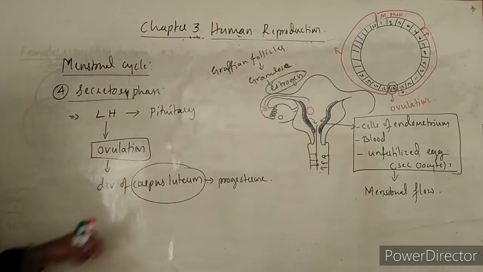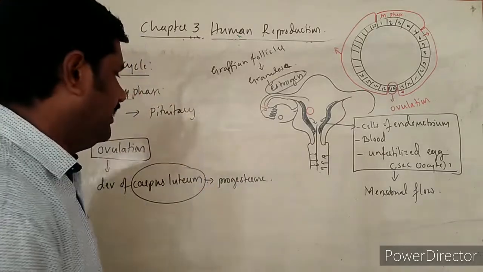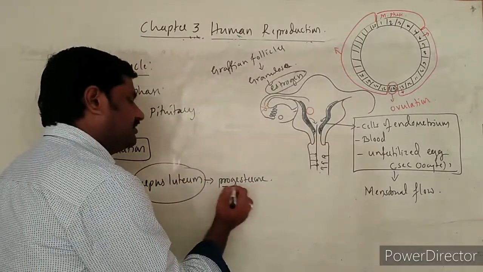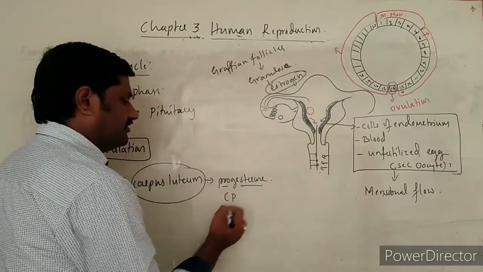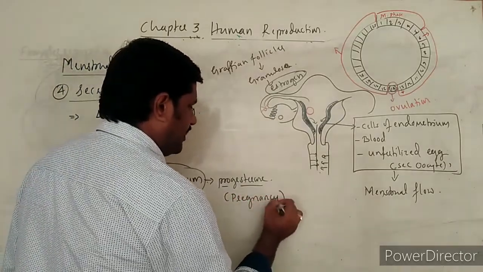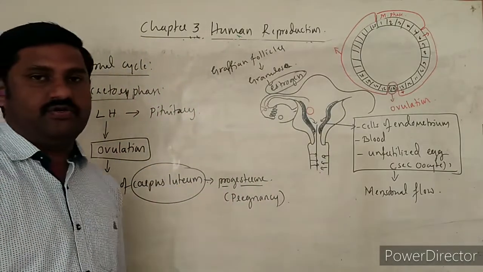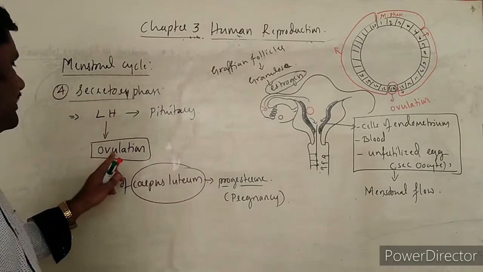Corpus luteum produces what? Progesterone hormone. As you know, progesterone is called the pregnancy hormone.